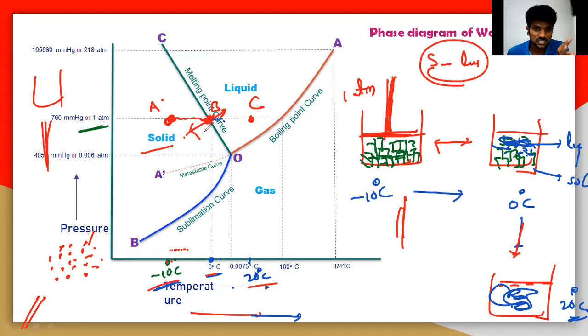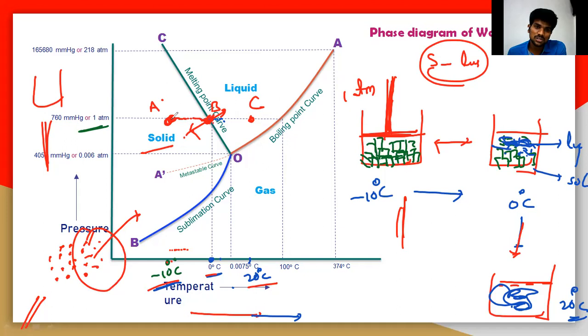But when it reaches point B, let us take only some part of the molecules which is converted into liquid, but the remaining particles are still solid here. That means there is an equilibrium between the solid and liquid. And at this particular point, when you increase the temperature, what happens?